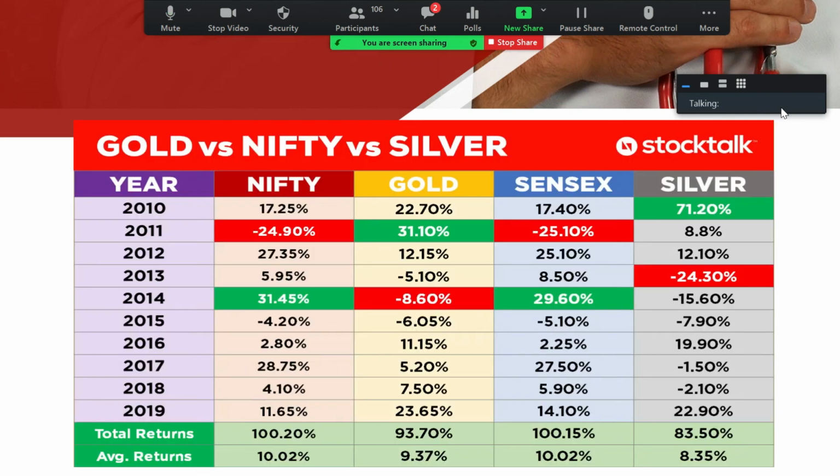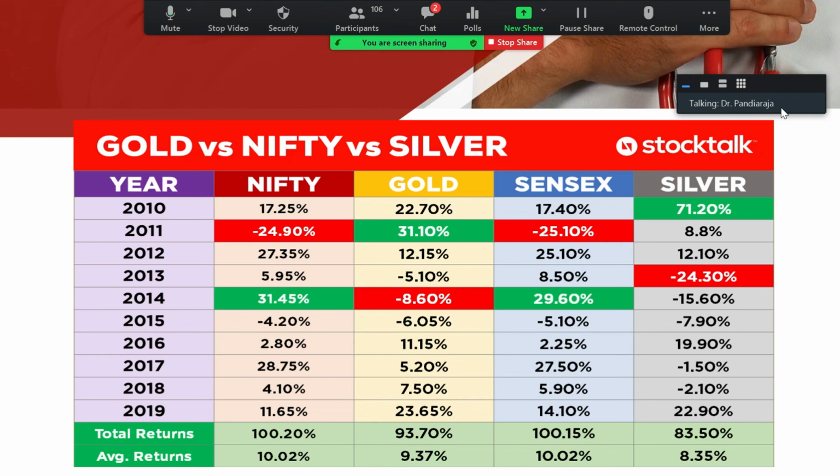Okay, so next is gold versus Nifty and silver. Both gold as well as silver have a good rate of returns. In this chart, I highlighted 2010 to 2019. You can see the average return and total return. Now the share market is fluctuating recently because of the US Fed's high interest rate.